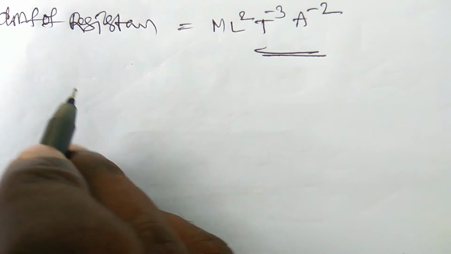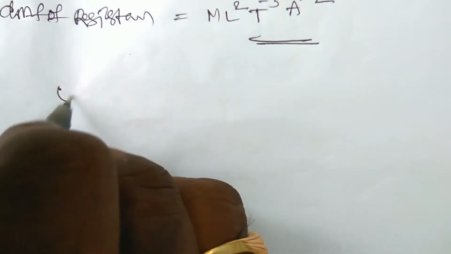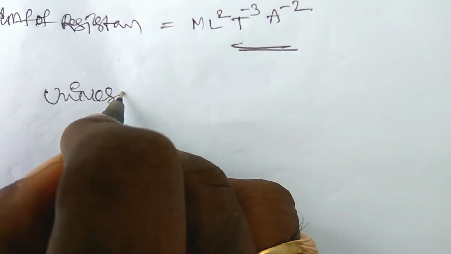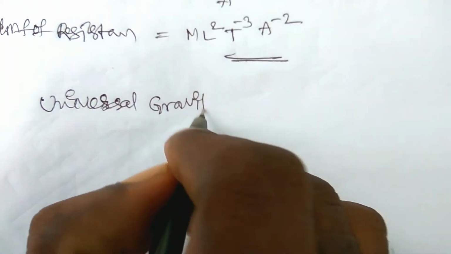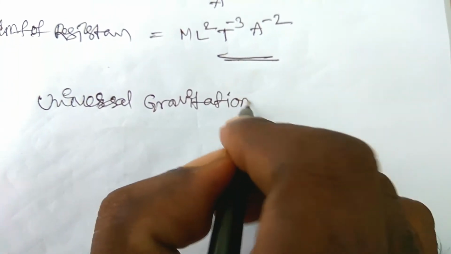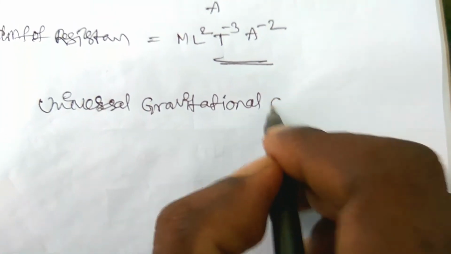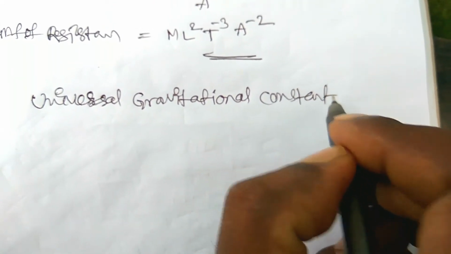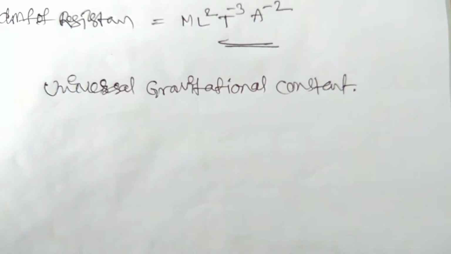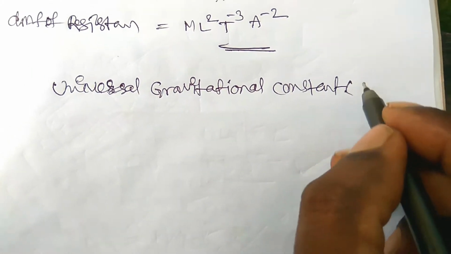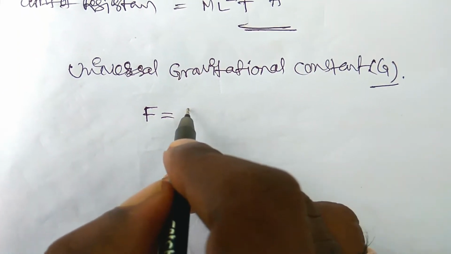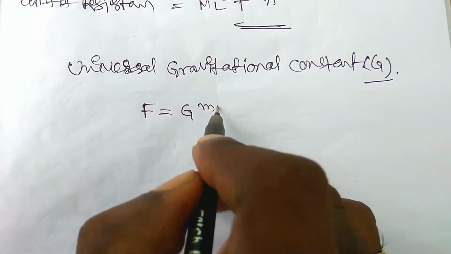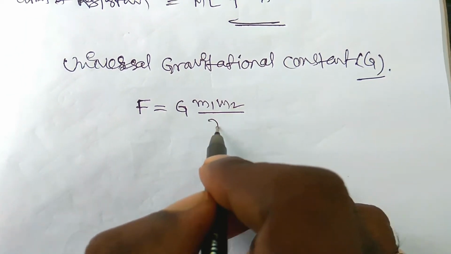Now the last but not least, the dimensional formula for the universal gravitational constant. This is very very important for the home examinations, and a general knowledge question for competitive exams also. This is capital G. From Newton's gravitational theory, the force acting between any two bodies is F is equal to G into m1 m2 by r square.